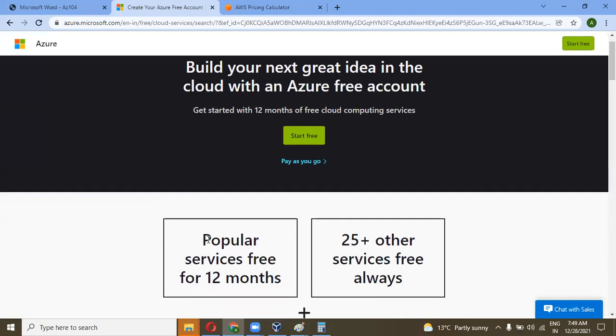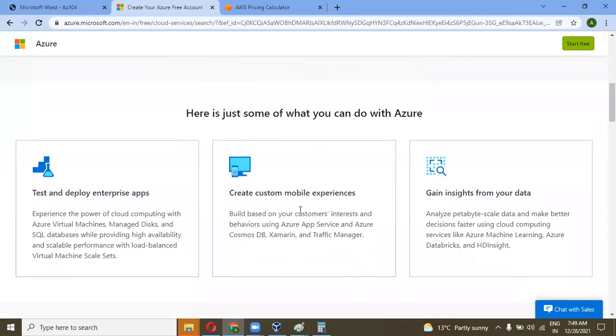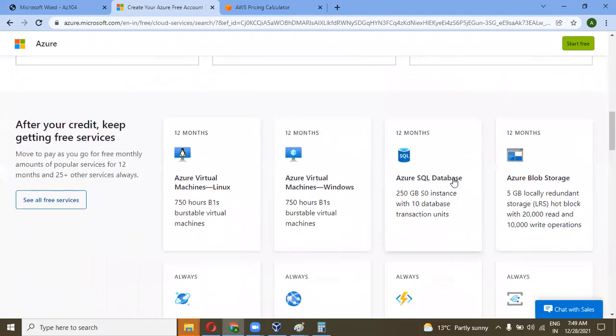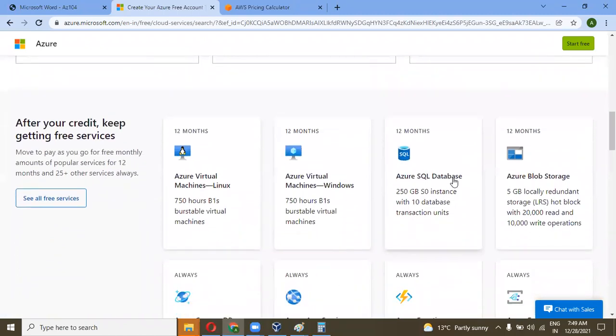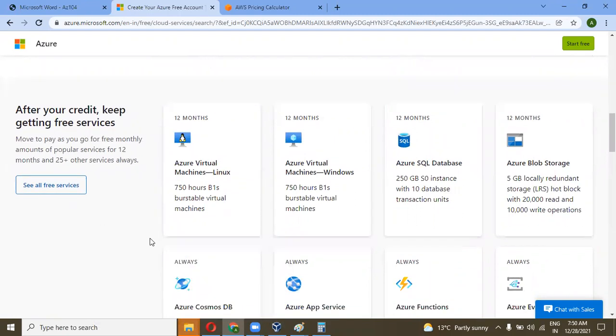Once you sign up over here, you get 200 USD, and you have 30 days to use it, for testing and deployment of enterprise apps, creating a custom mobile experience, or gaining insight from data. How much do you get free? You will get 750 hours. B1S is a machine type. We can see in the next slide what the machine types are.